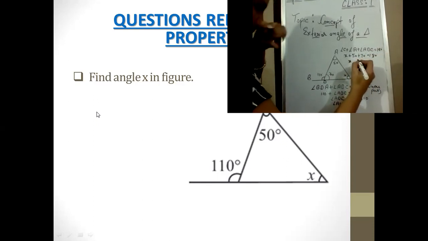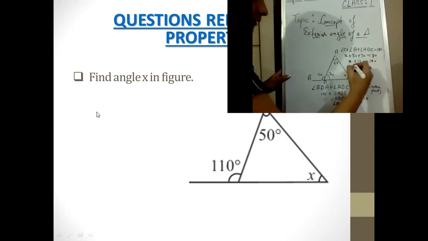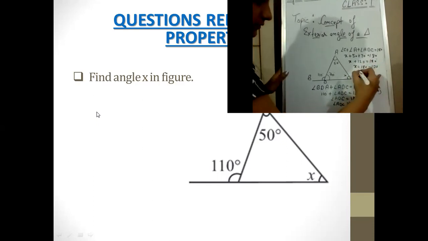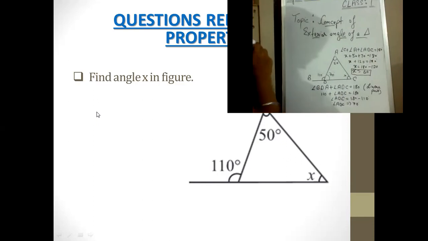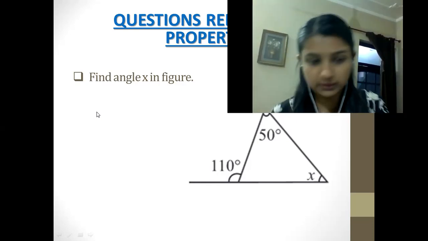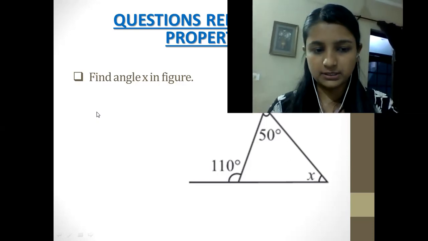Then we can solve here, that is 120 degrees, 180. Then we can find the value of X, that will be 180 minus 120. After that we have solved the value of X, that is 60 degrees. This is our final answer. Okay. So this is how we can solve the value of X in any situation. So yes, let us move further now. I hope you are able to know how we can solve this kind of questions.